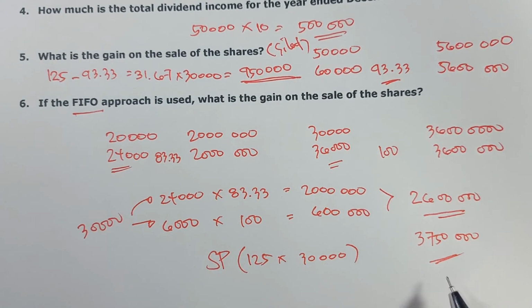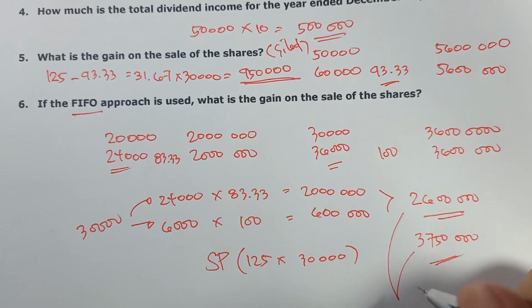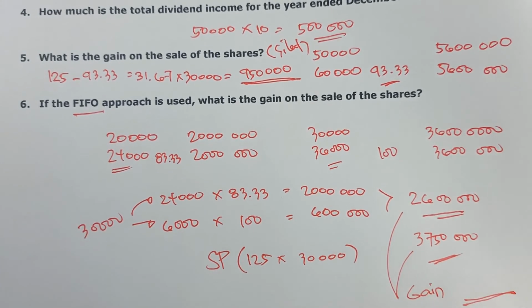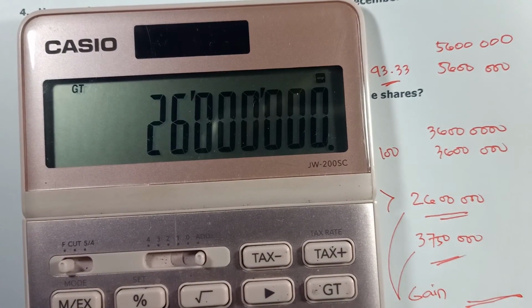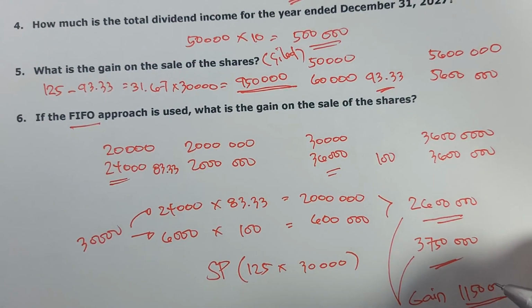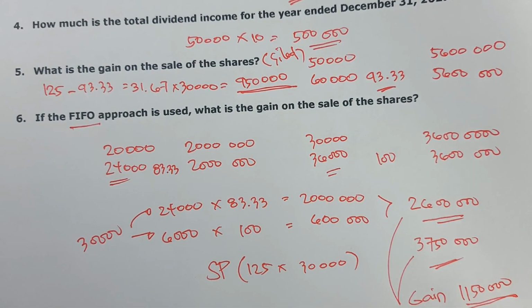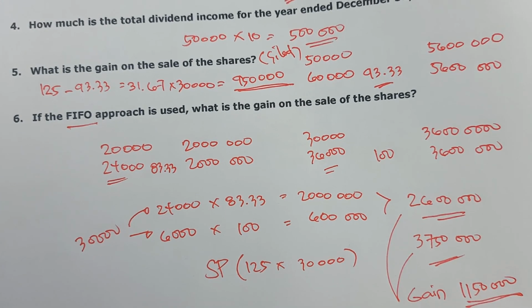So, 3.75 million natin nabebenta. 2.6 million lang ang ating puhunan. Ibig sabihin ngayon, meron tayong gain. And magkano ang gain under FIFO? 3,750,000 minus 2.6 million, or this is equal to 1,150,000. So, under the FIFO approach, here in number 6, gain on sale will be equal to 1,150,000.